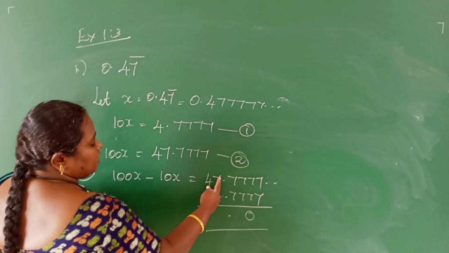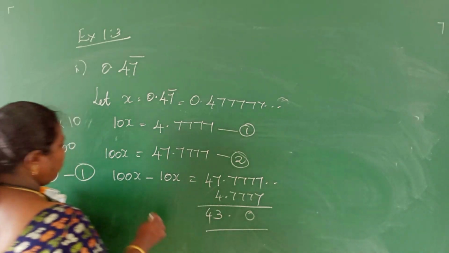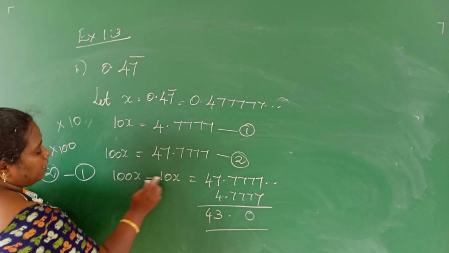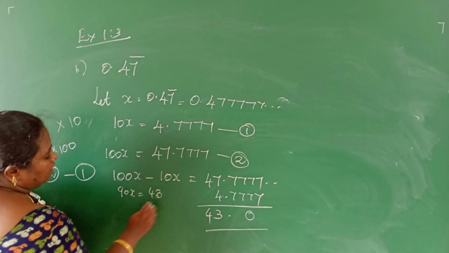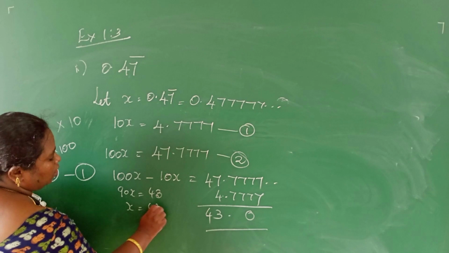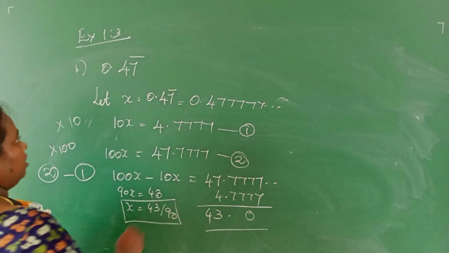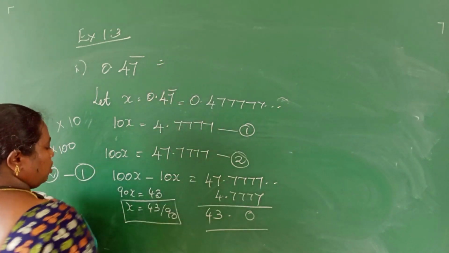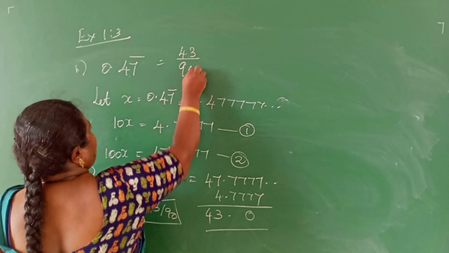All the numbers: 7 minus 4 is equal to 3, and automatically the 4 will come, giving 43. Now what we have is 100x minus 10x, that is 90x, is equal to 43. Therefore, x is equal to 43 by 90. So this 0.47 bar can be written as 43 by 90.